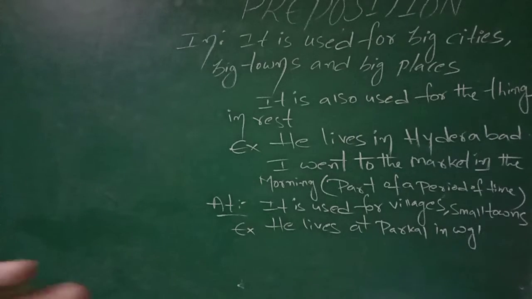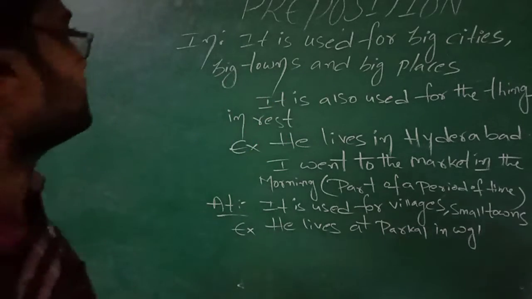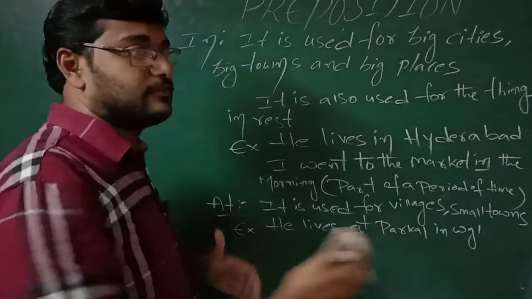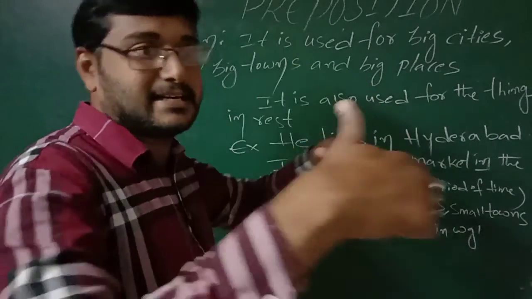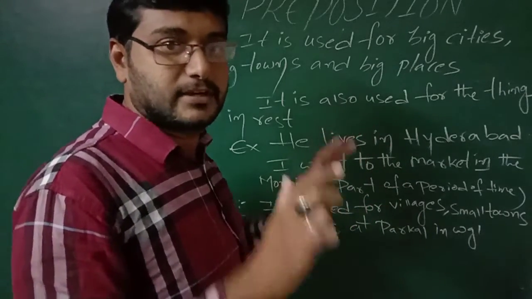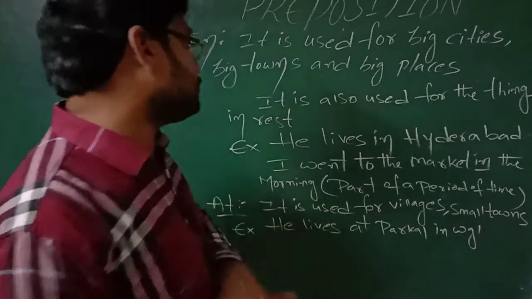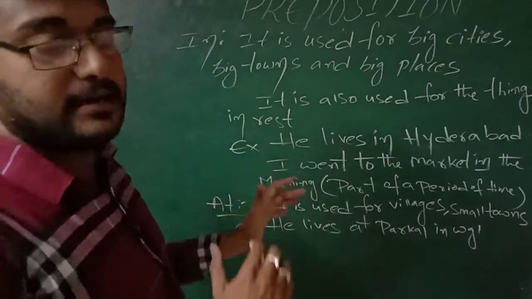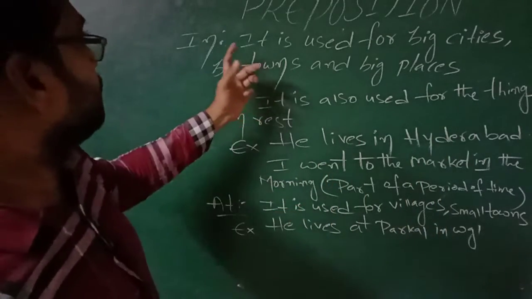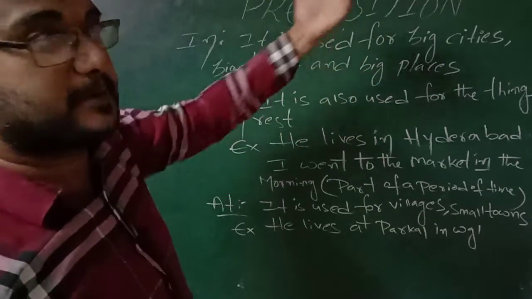In is used for big cities, big towns and big places. And it is also used for things in rest. For example, where are you? I am in the class. Rest: we sat in one place. We are in rest. So it is also used for the things which are in rest. It also shows a period of time or part of a period of time. For example, where are we going to use in? For big cities, big towns, big places.